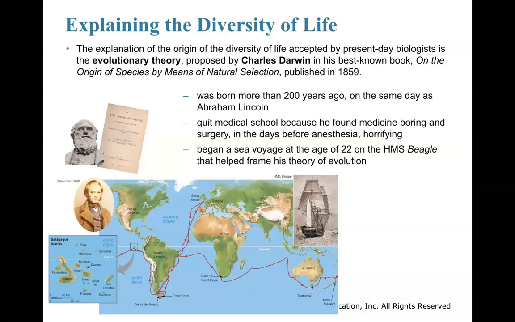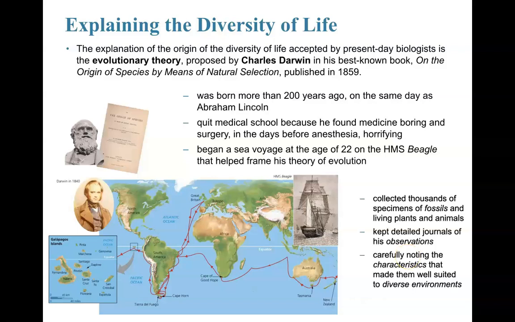But he was still a scientist at heart. So he began a sea voyage at the age of 22. 22? That's so young. On the HMS Beagle, the ship that he made his voyage on, he collected a lot of fossils and ideas for his theory of evolution and the origin of species. Fossils helped frame his theory of evolution. He collected thousands of specimens and fossils on his voyage on the HMS Beagle, and kept detailed journals.